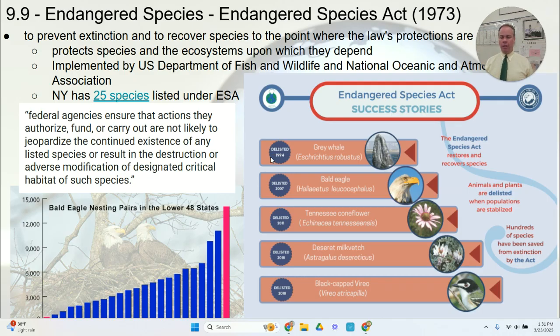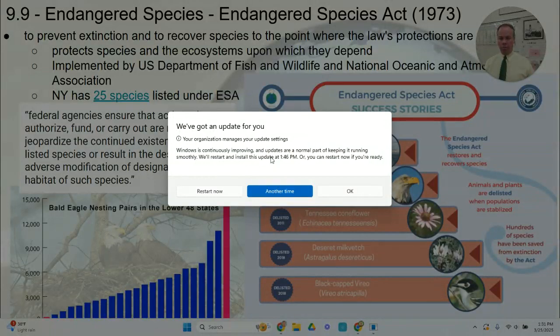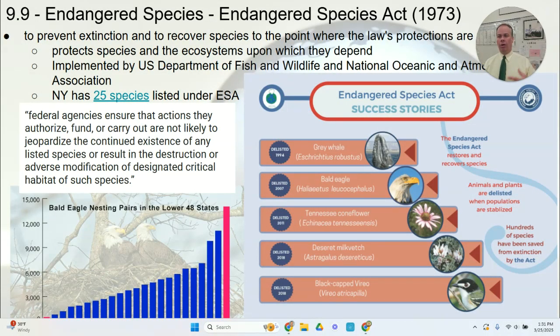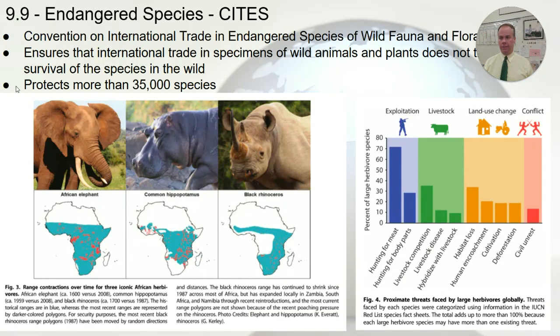I've seen them on the roadside. I've seen them over the lakes, in Onondaga Lake. Bald eagles are not that rare anymore, whereas they once were very rare. There are other species, for example, plant species, the gray whale, different birds like the black-capped vireo that were protected under the Endangered Species Act, and their populations have since made a comeback so that they can then be delisted.